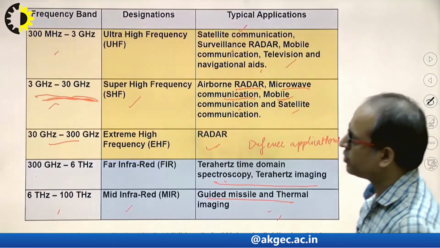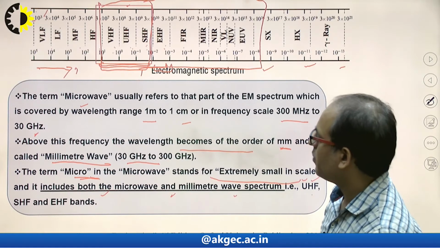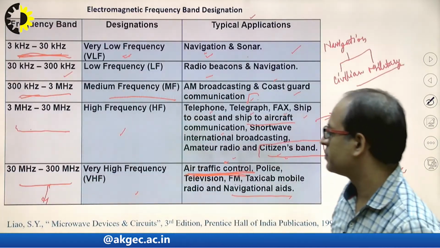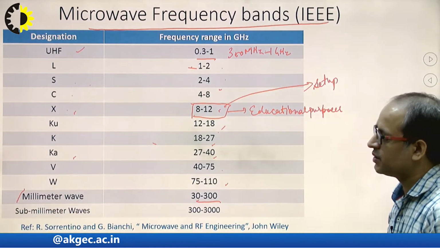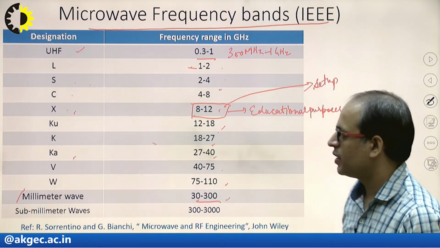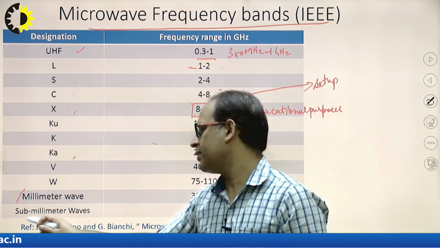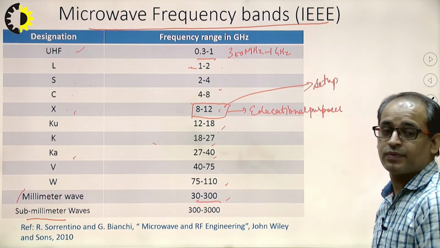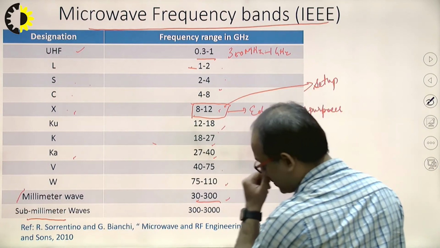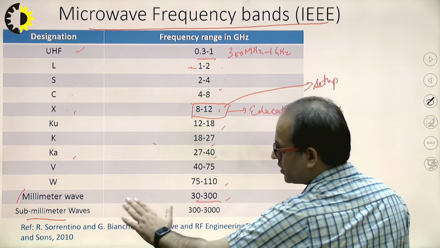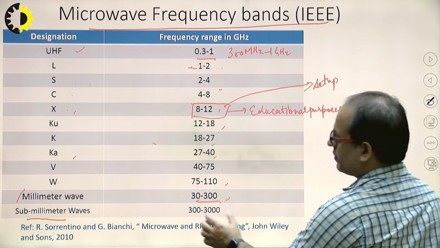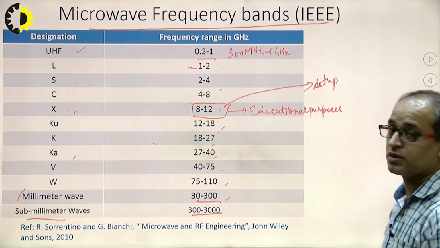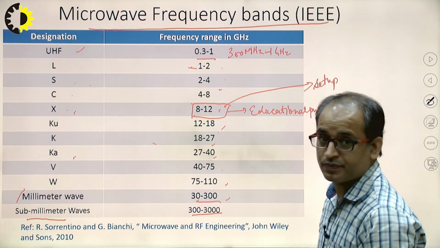As I have already told you, the millimeter range starts from 30 gigahertz to 300 gigahertz. Clear? Now next one is the sub-millimeter wave, in which the wavelength becomes even smaller than the millimeter wavelength, and it ranges from 300 to 3000 gigahertz.